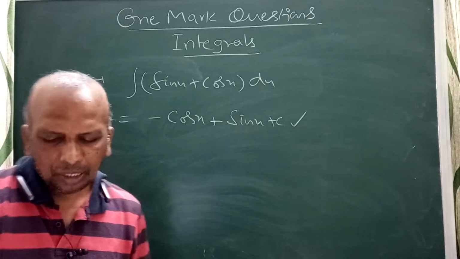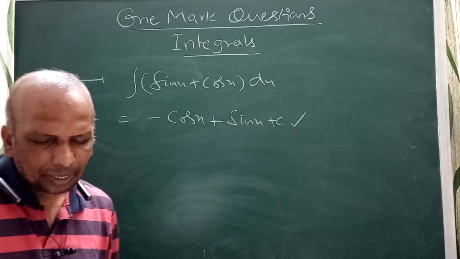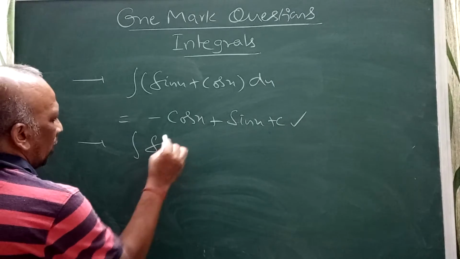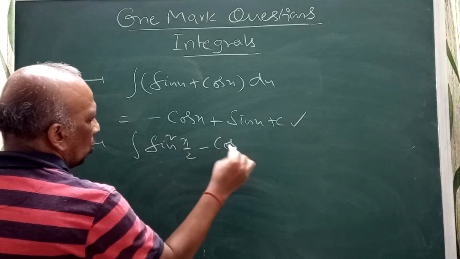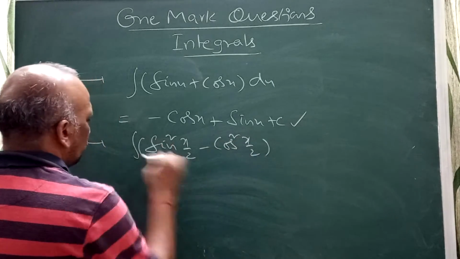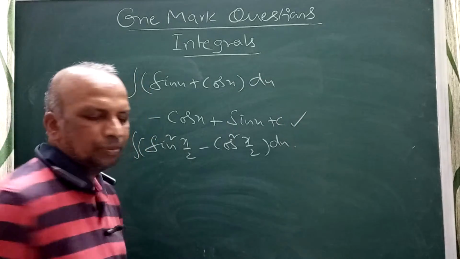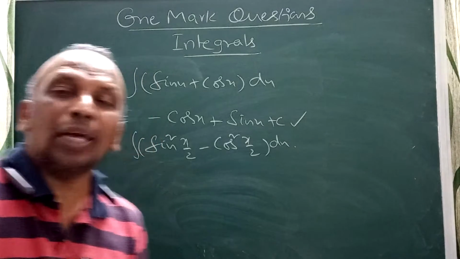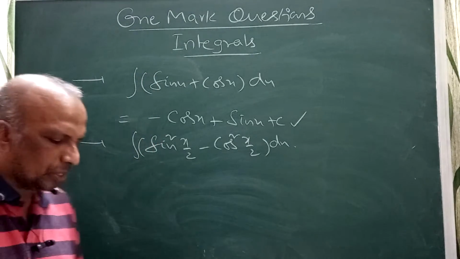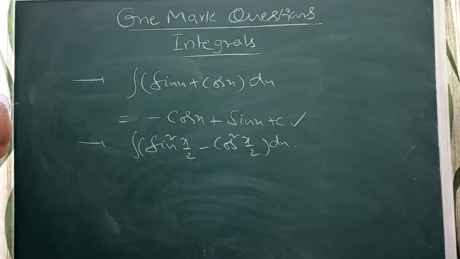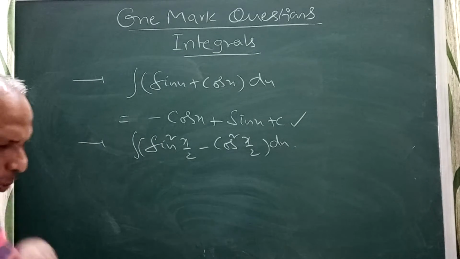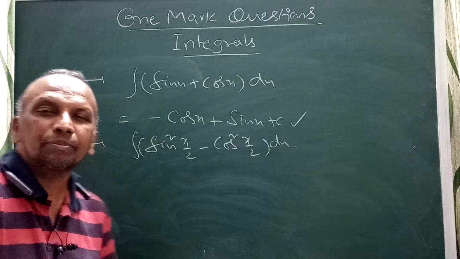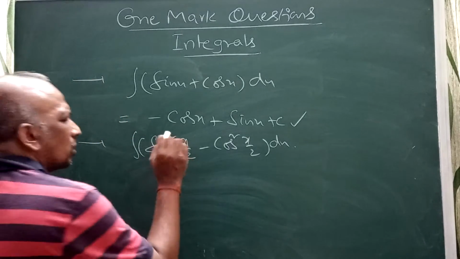Another one: integral of sin square x by 2 minus cos square x by 2 dx. You go through this. If they give this problem, I am going to explain everything related to trigonometry here. I don't want to leave any questions. For all trigonometric functions, if they give this one, be careful. The concept is simple here.